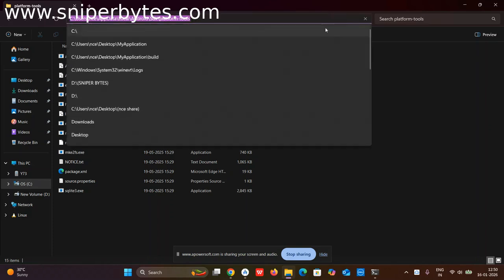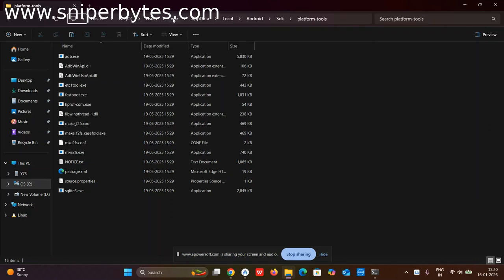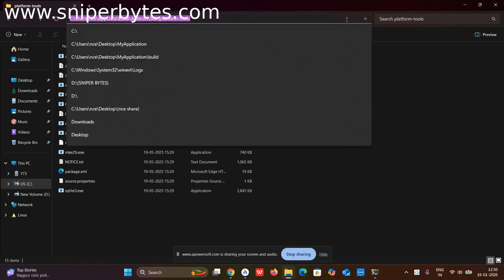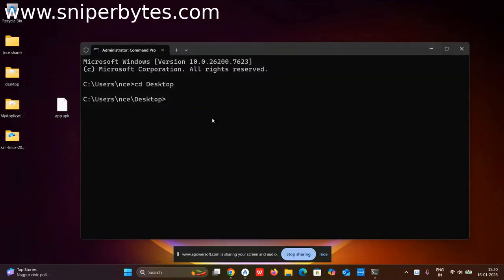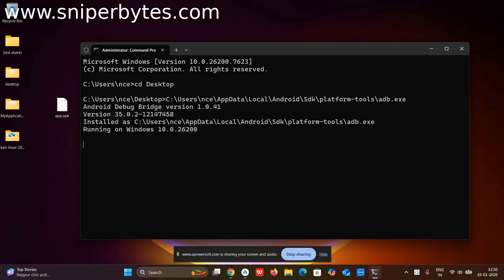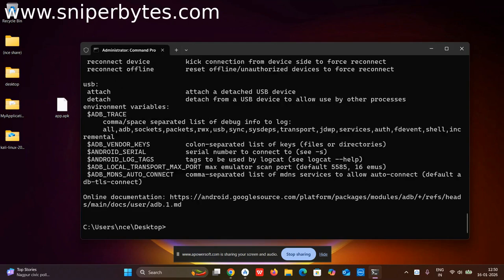There are chances that the entire location for you will be the same. Only this particular username will be different. So I'm copying this location, Control C, going to command prompt and pasting it here. Now I just need to add adb.exe, because this is the file I need to use. When I press enter, it shows me the entire list of parameters I can use with this.